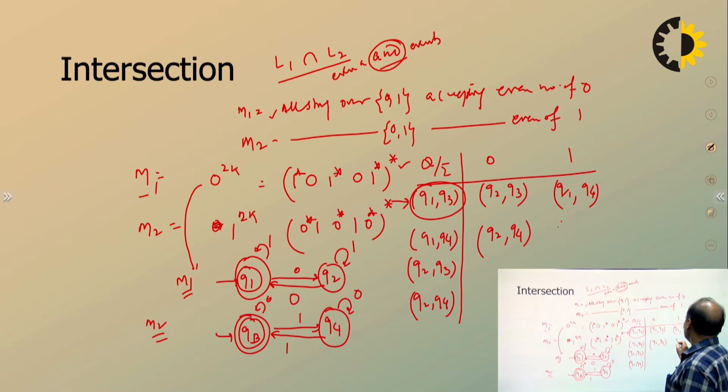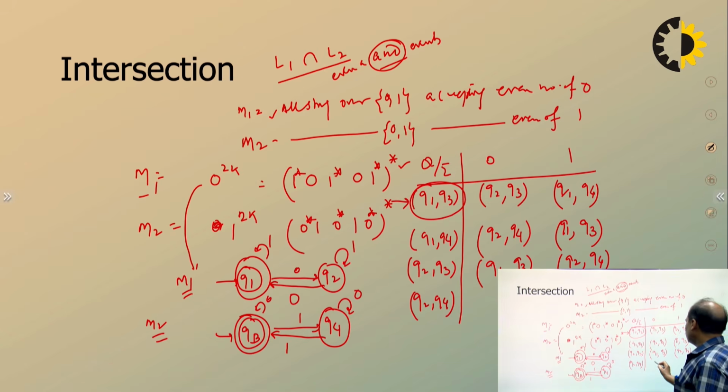Q1, Q4 on 1: Q1 on 1 is Q1 and Q4 on 1 is Q3. Q2, Q3 on 0: Q2 on 0 is Q1 and Q3 on 0 is Q3. Q2, Q3 on 1: Q2 on 1 is Q2 and Q3 on 1 is Q4.